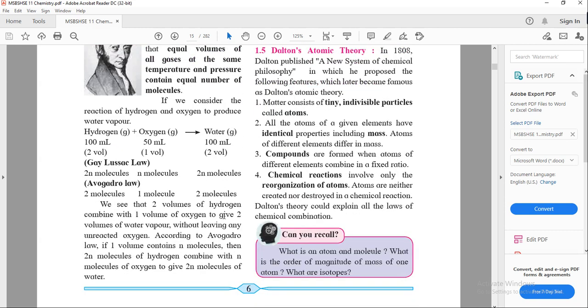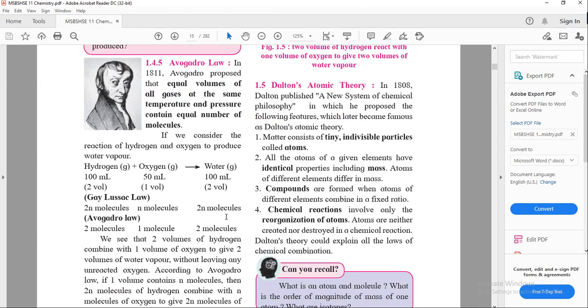For example, if two containers with the same volume at the same temperature and pressure are filled with two gases, the number of moles present in those two containers is the same. So the number of molecules is the same for the same volume at similar temperature and pressure.